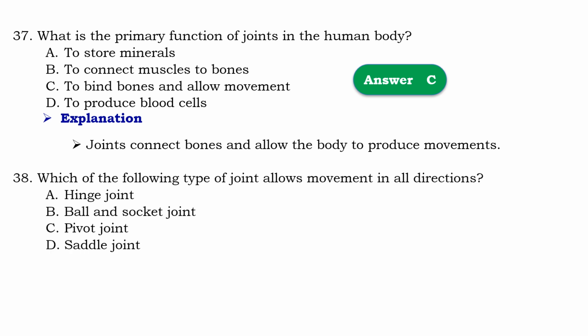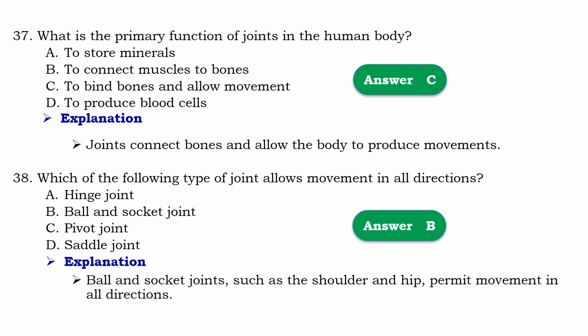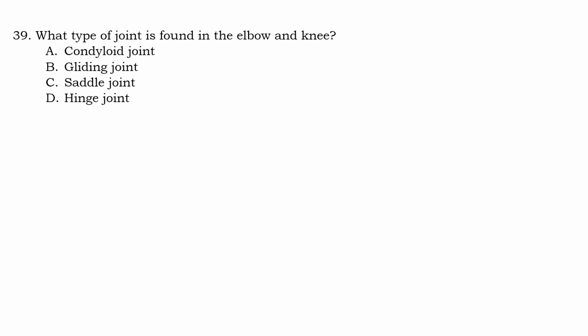Question number 38. Which of the following types of joint allows movement in all directions? So that should be B, ball and socket joint. It means that ball and socket joints such as the shoulder and hip permit movement in all directions. Question number 39. What type of joint is found in the elbow and knee?